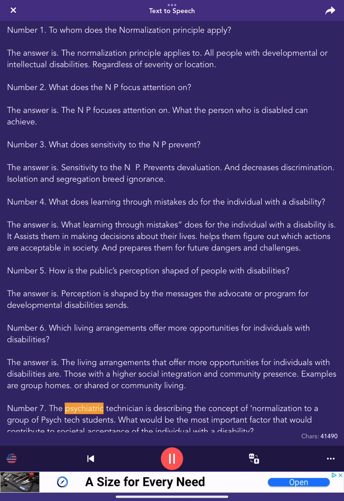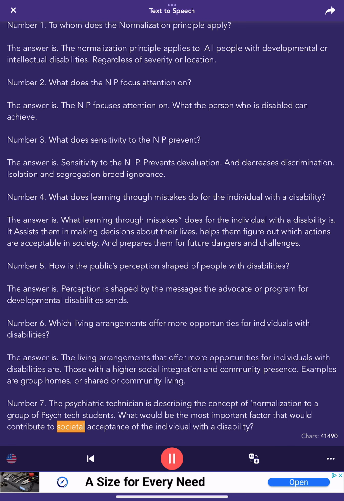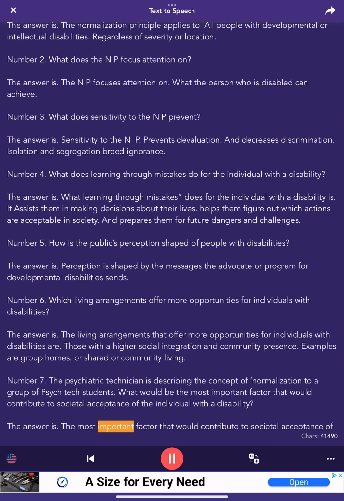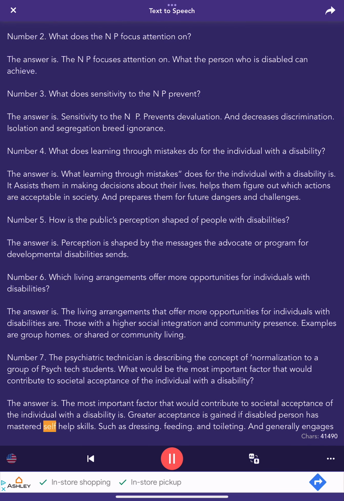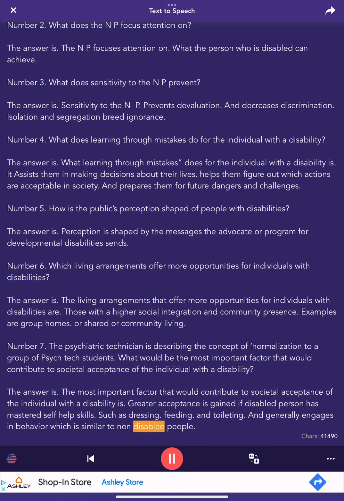Number 7. The psychiatric technician is describing the concept of normalization to a group of psych tech students. What would be the most important factor that would contribute to societal acceptance of the individual with a disability? The answer is, greater acceptance is gained if the disabled person has mastered self-help skills, such as dressing, feeding and toileting, and generally engages in behavior which is similar to non-disabled people.